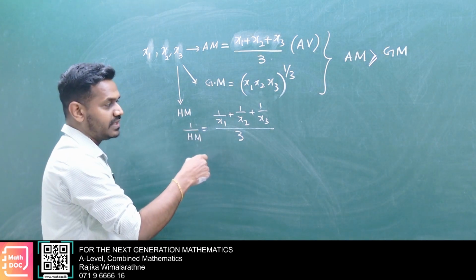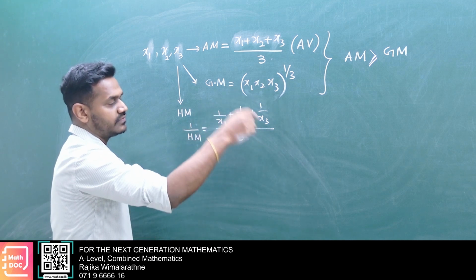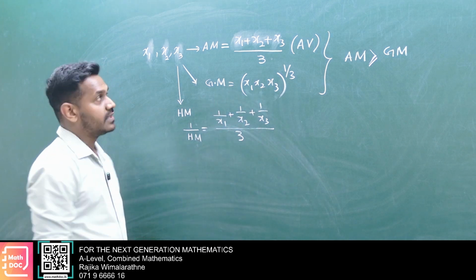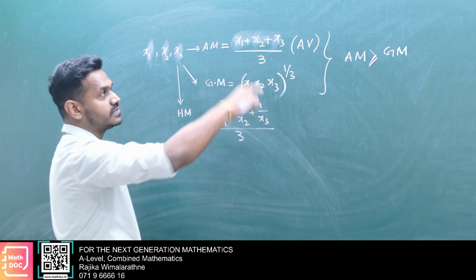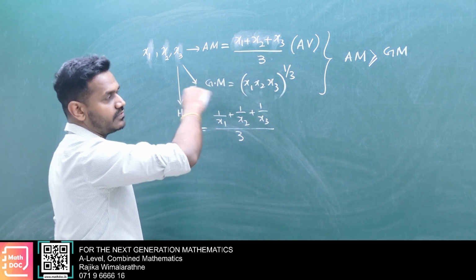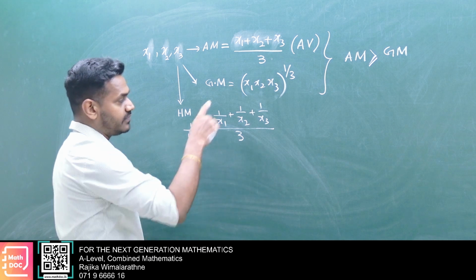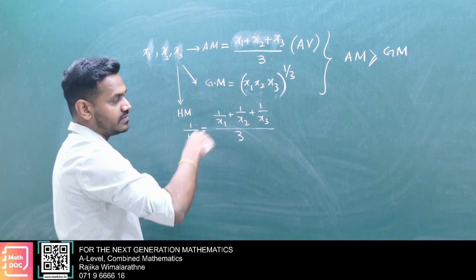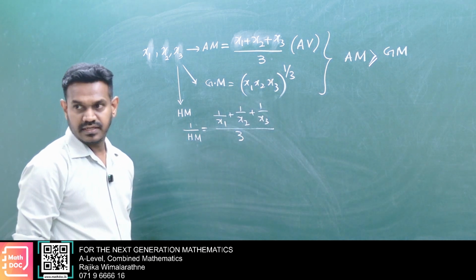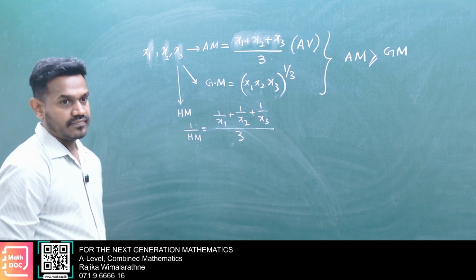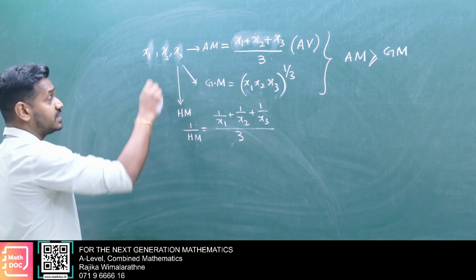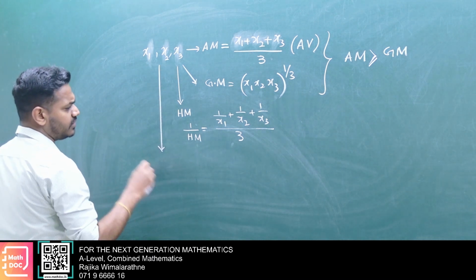If you have n terms, you add all and divide by n for arithmetic mean; multiply them and take the 1 over n power for geometric mean; and for harmonic mean, 1 over x1, 1 over x2, likewise, n divided by that sum. And there is another one we call weighted mean.